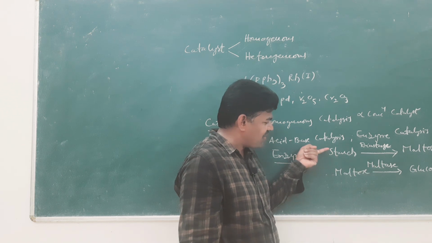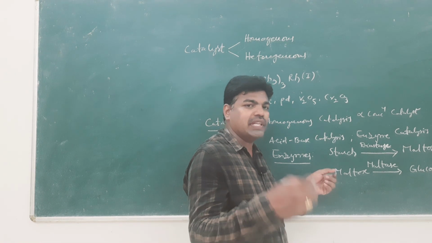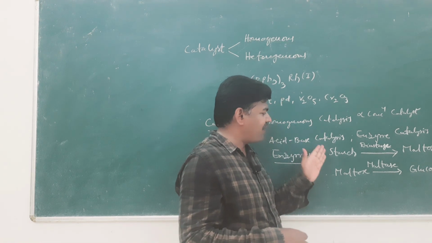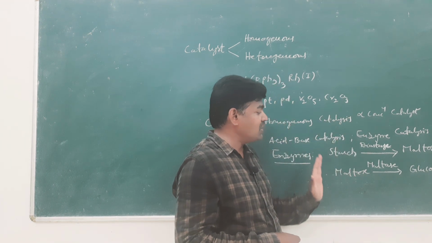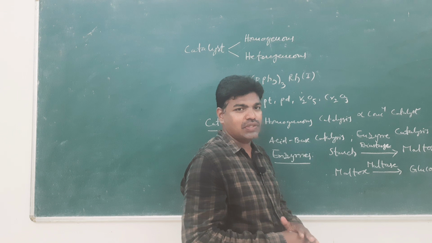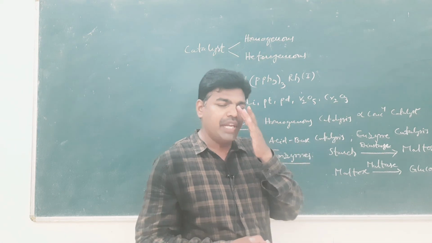These are the sequence of steps involved in producing energy. At first starch is converted into maltose, and then maltose is converted into glucose. These steps are catalyzed by the enzymes diastase and maltase. These are examples of enzyme catalytic reactions in our body biology.